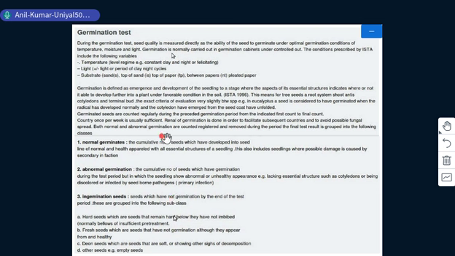This is the overall evaluation of the germination test. I hope the things I have discussed here are quite understandable and will be useful for the preparation of this topic. Thank you.